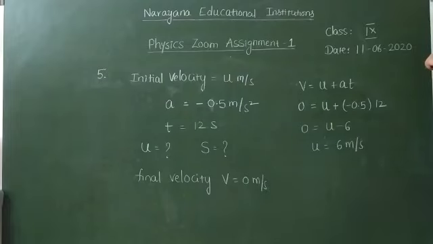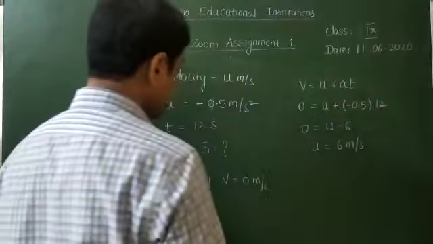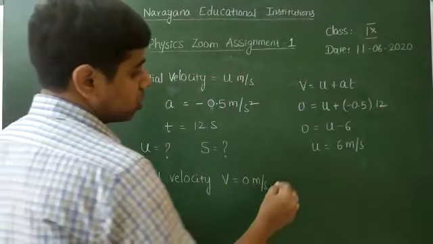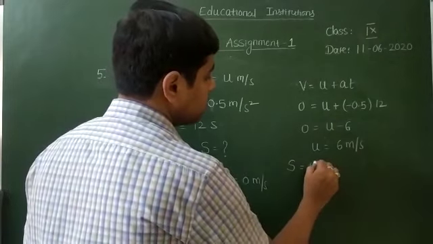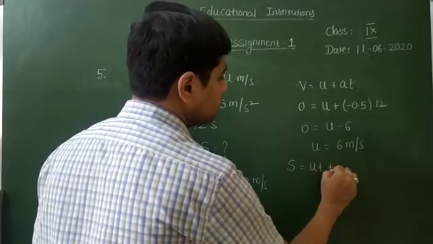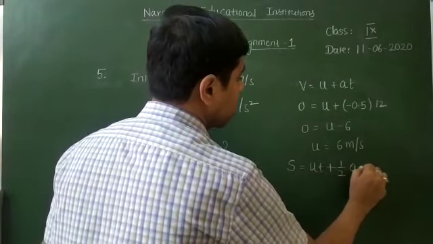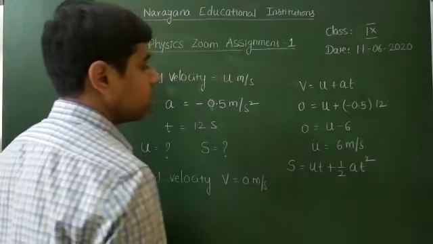And the second part they are asking is the s value, the distance traveled. One more equation of motion is s is equal to ut plus half at square.